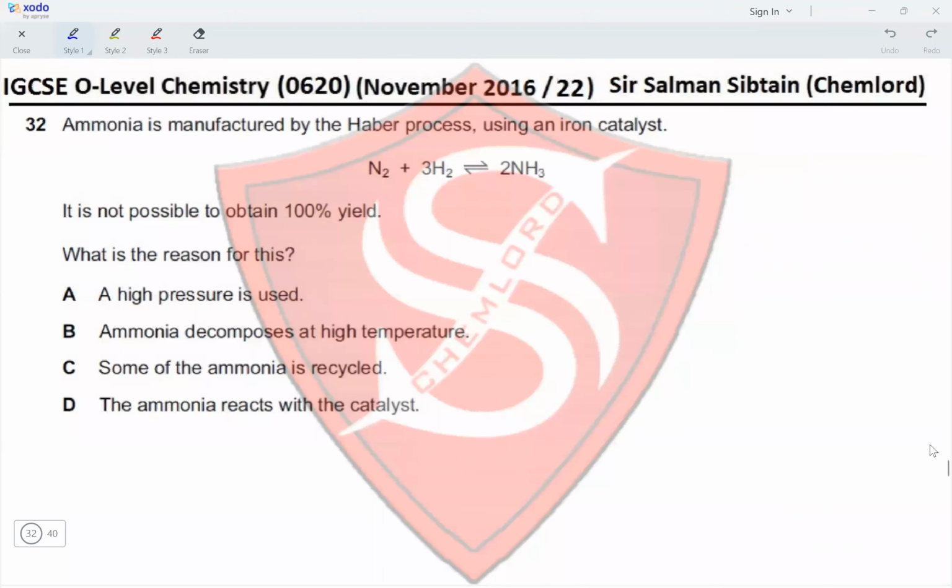Question 32. Ammonia is manufactured by the Haber's process using an iron catalyst. It is not possible to obtain 100% yield because it is a reversible reaction. What is the reason for this? A high pressure is used? No, not the reason.